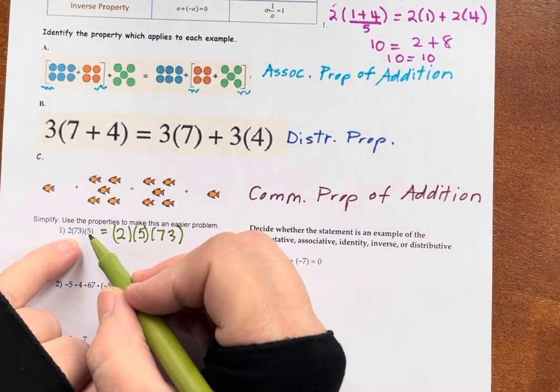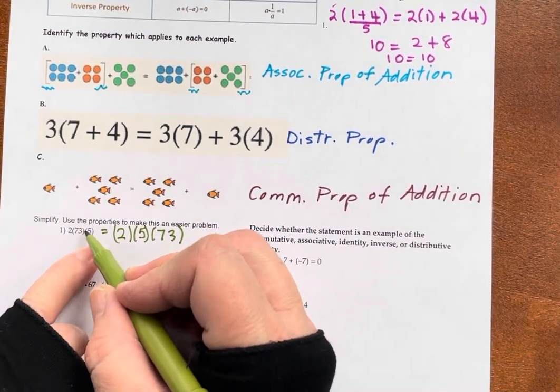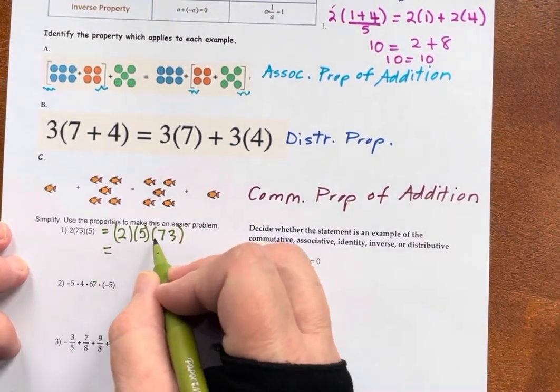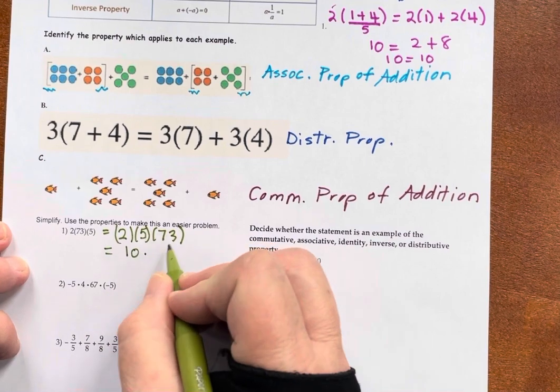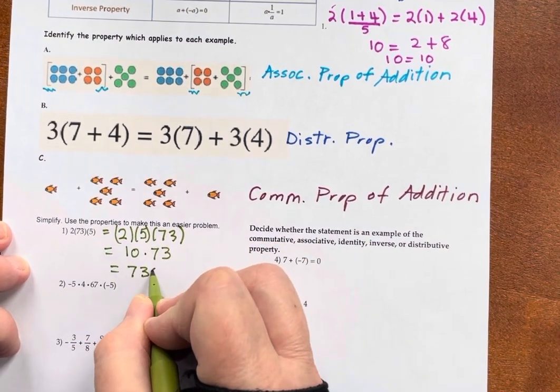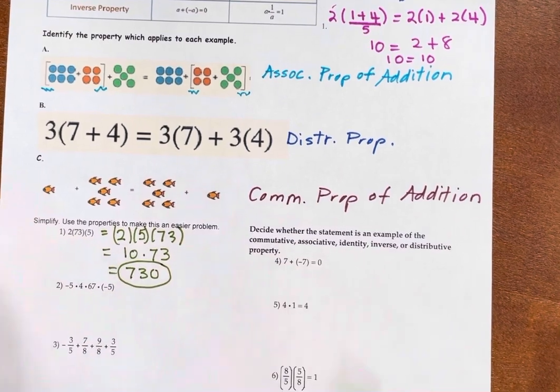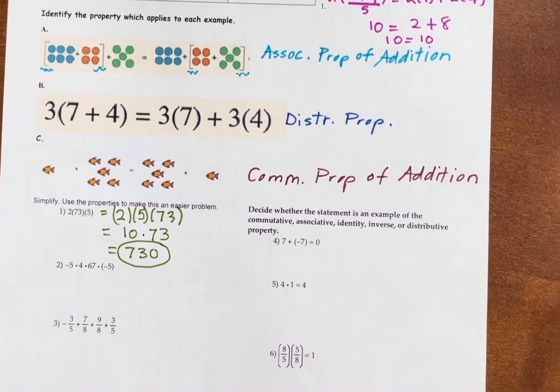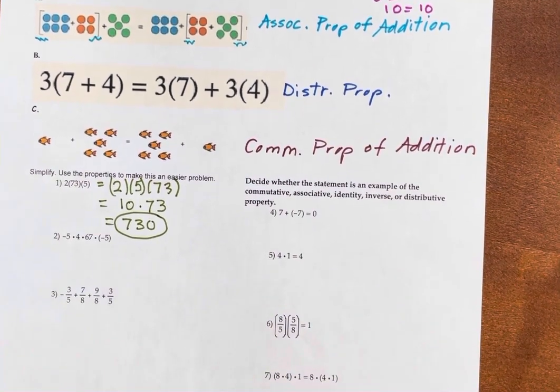Okay, I did that with the commutative property. I commuted the order of those. I switched it. That was a commutative property of multiplication. Then I take the 2 times 5, which is 10, times 73 is an easy problem, 730, okay? So I used the properties to make it an easier problem. All right, let's try the next one.